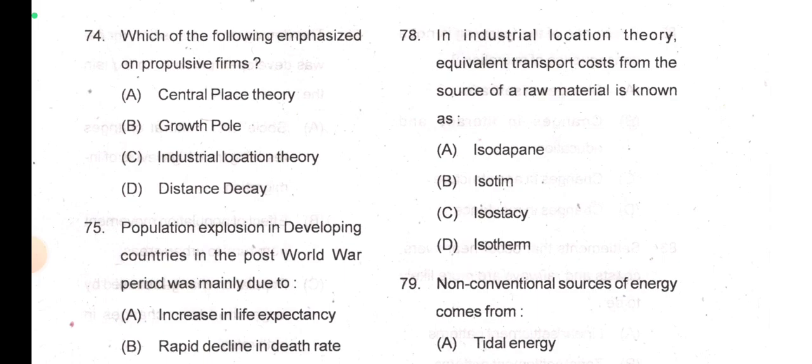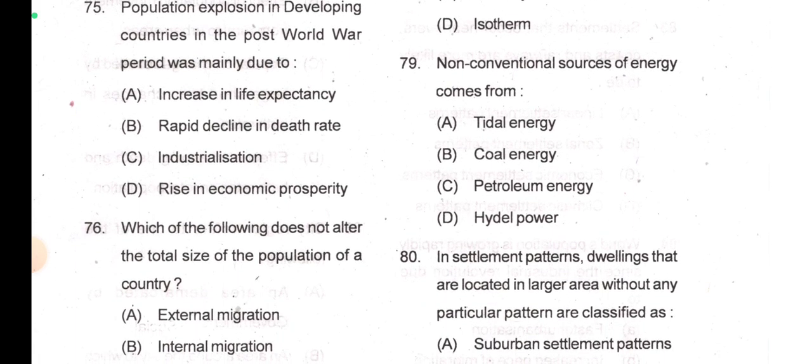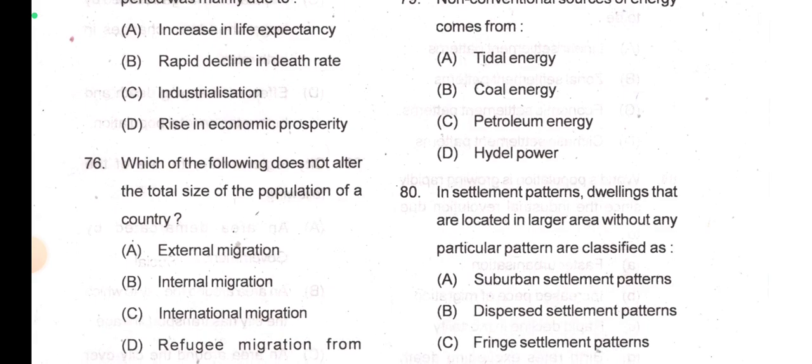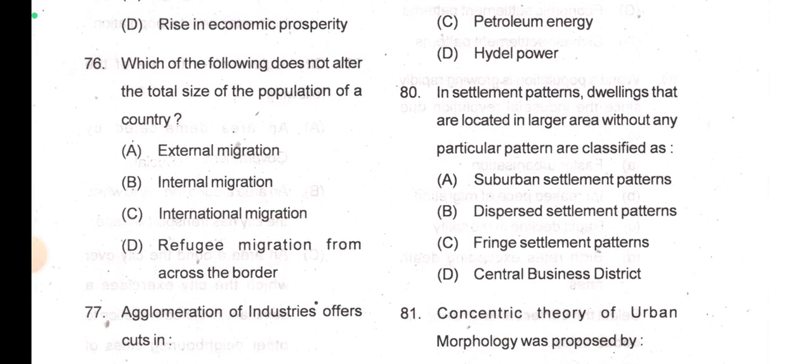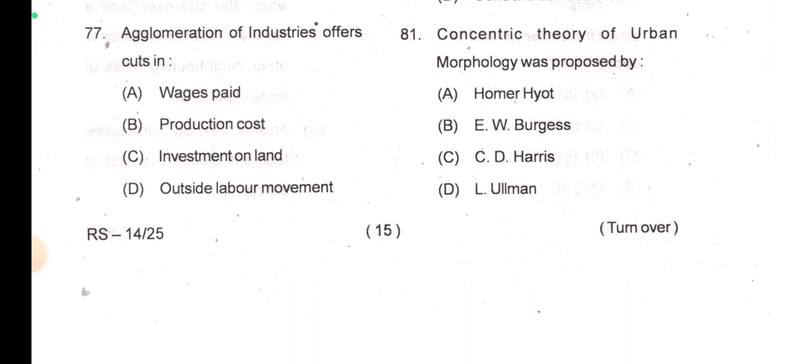isotim. Isodapane is the total cost curve. Isotim is only the transport cost curve. Non-conventional sources of energy come from, definitely, tidal energy. In settlement patterns, dwellings that are located in a larger area without any particular pattern are classified as dispersed settlement. Concentric theory of urban morphology was proposed by Burgess.